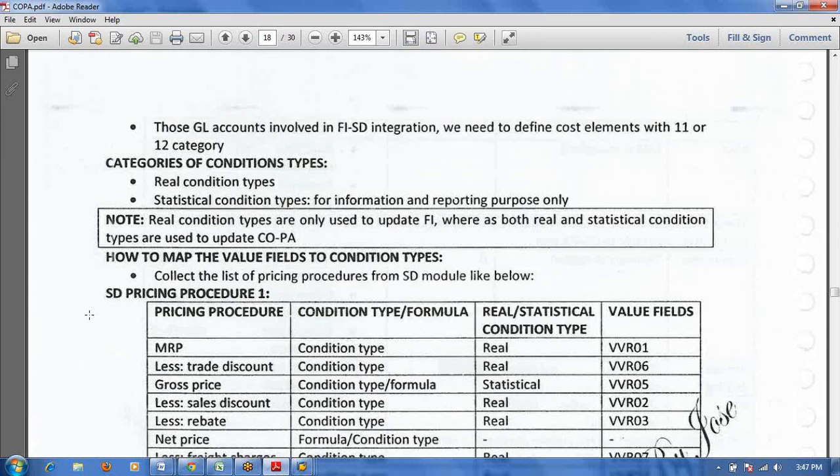Okay, let's see. I think we will add one statistical condition in our pricing procedure, and when we come to the front end, we will see that. Right, because I couldn't see it, that's the reason. Fine, we'll definitely see in the front end.